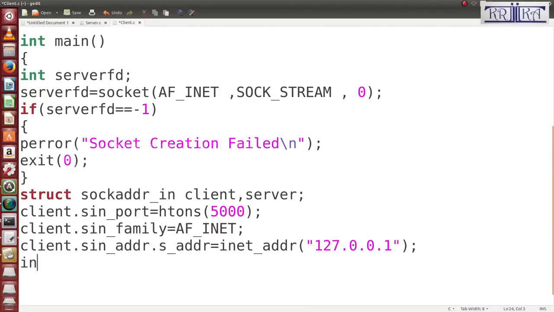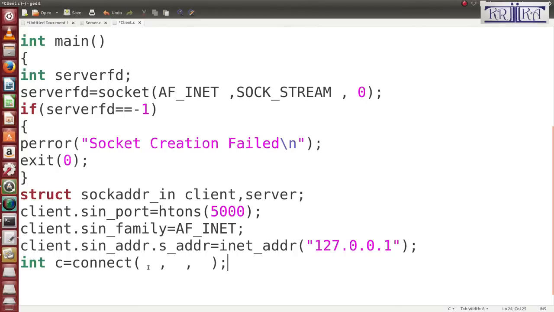Here you write the connect function: int c is equal to connect. In the connect function, pass the same three parameters which you pass inside the bind function and also accept. In connect, the client is going to connect to the server.